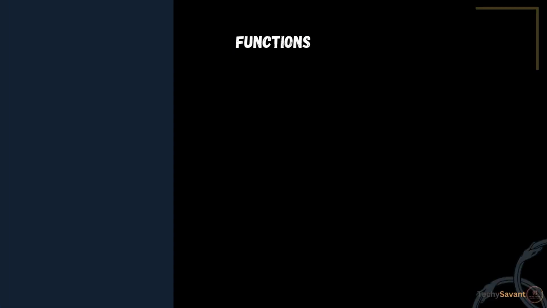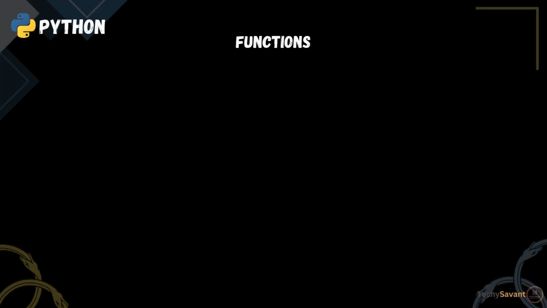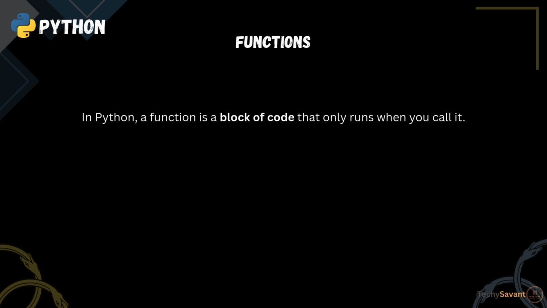Now you know how to make your code repeat itself like a pro. Next up, let's learn how to organize that code better, with functions in Python. In Python, a function is a block of code that only runs when you call it. You can pass data to a function, and it can return data as well.